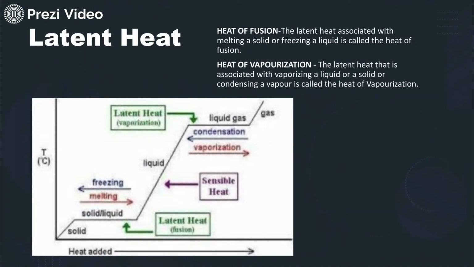Now again, there are two types of latent heat. The first is the heat of fusion, and the second is the heat of vaporization. As the term indicates, the latent heat associated with the melting of a solid or the freezing of a liquid is called the heat of fusion. So fusion actually refers to solid-liquid conversions. Heat of vaporization is the heat utilized in vaporizing a liquid or condensing a vapor. So the heat associated with the vaporization of a liquid will be referred to as the heat of vaporization.